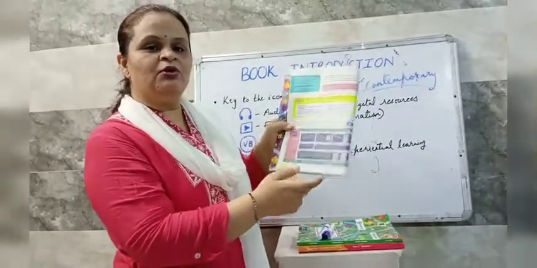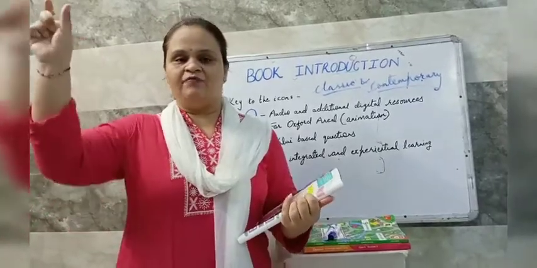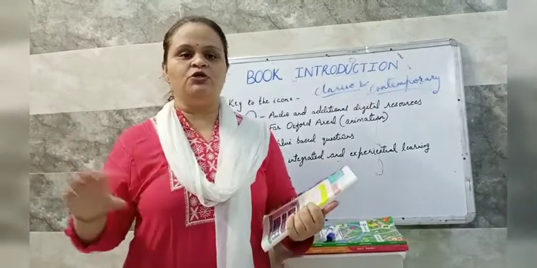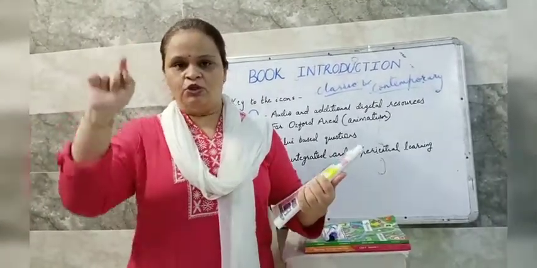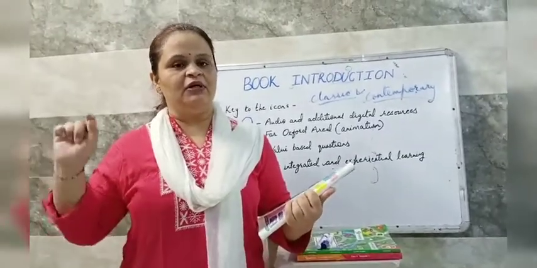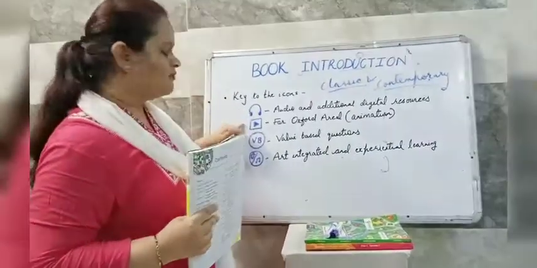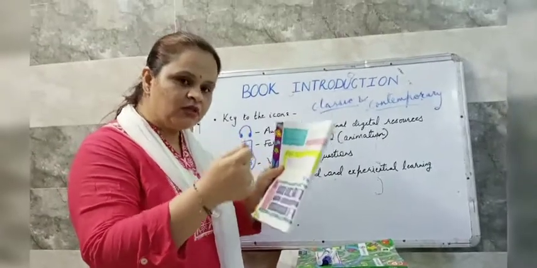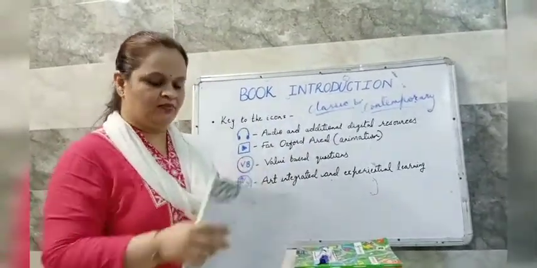Simply you have to go to the Play Store, write down Oxford Arial. Yes, the app will come, install it. In a few minutes, it will be installed in your phone. You can just click it, choose your book. You like your book, grade 7, new pathways. Fine. And wherever these icons are given, if you scan that icon from the phone, yes, it starts working.